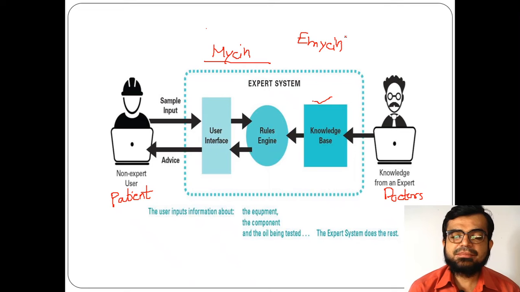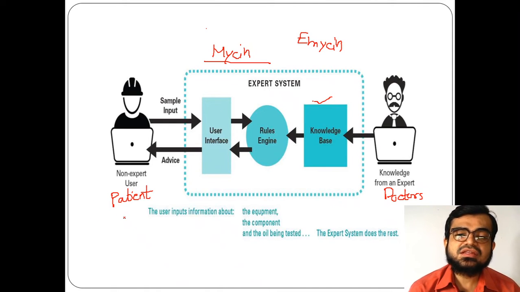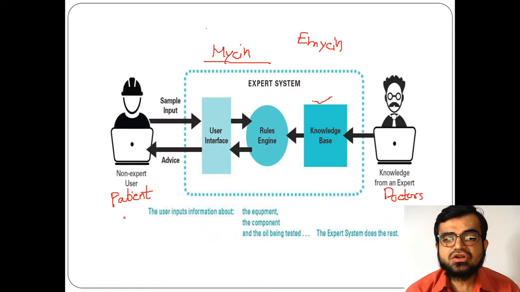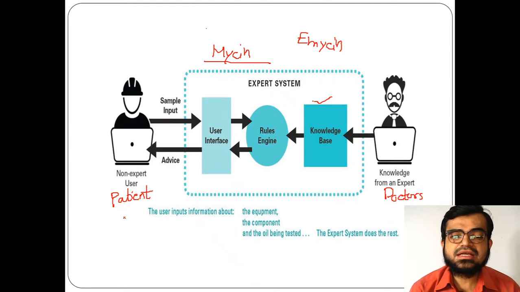So in that sense, MYCIN was developed. Because of that, it has helped many people in a way that it reduces the need for expert doctors at some moments, because sometimes the scenarios are such that the doctors won't be available at such a moment of time. And at that time it was developed, there was not as much communication as we presently have. So that's how you can come to know how this expert system works.